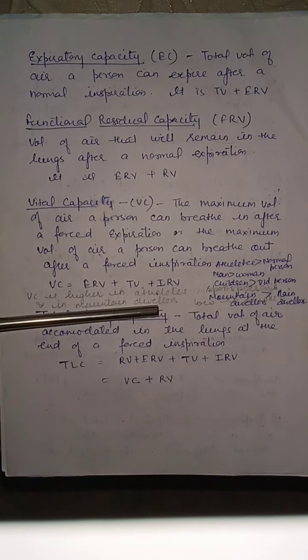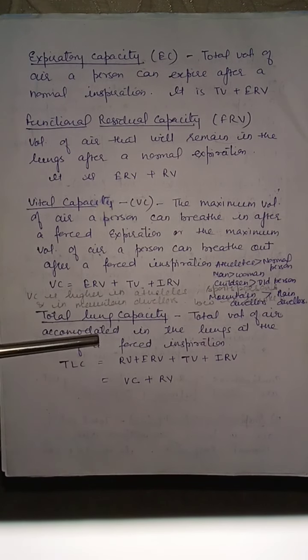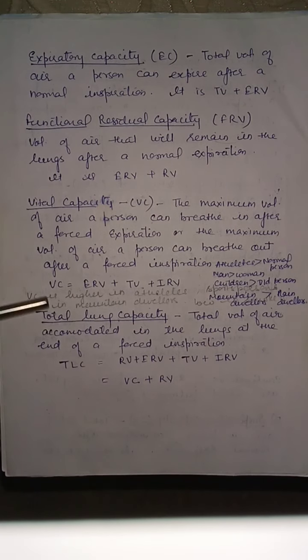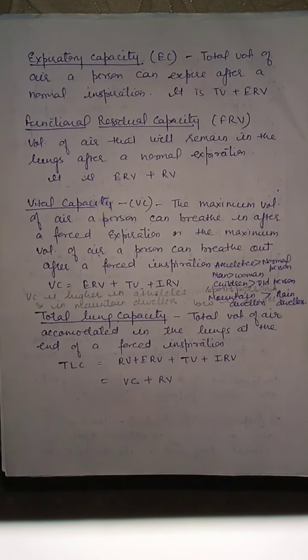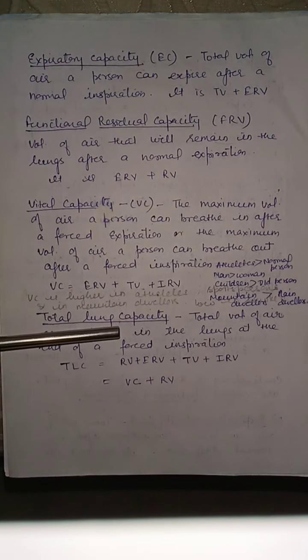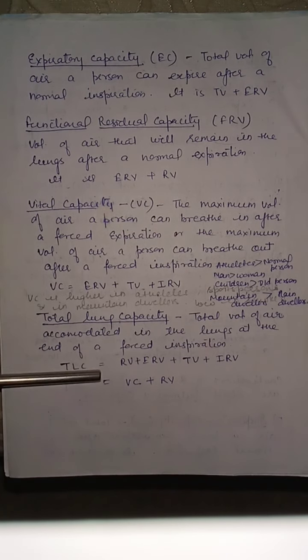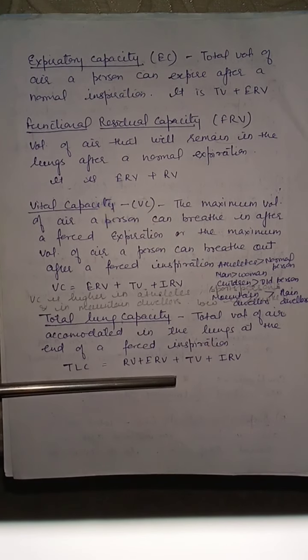Total lung capacity, TLC. Total volume of air accommodated in the lungs at the end of forced inspiration. It is equal to RV plus ERV plus TV plus IRV, or it is equal to vital capacity plus residual volume.